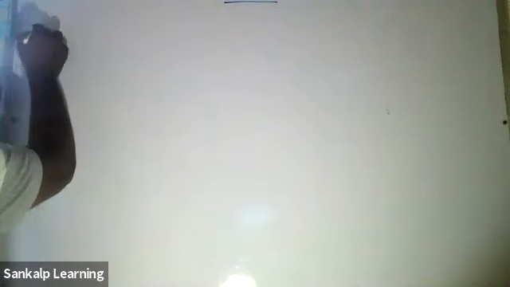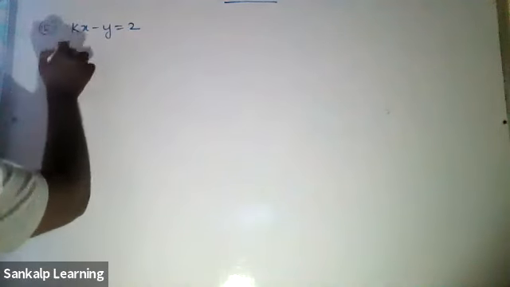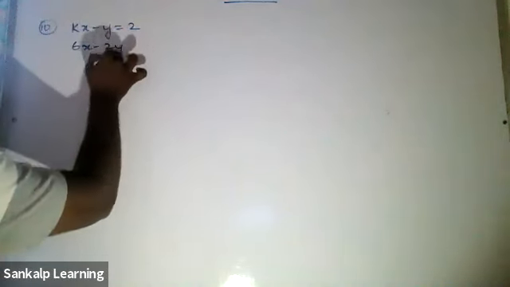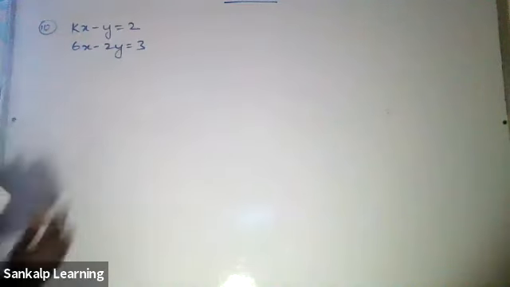Find the value of K for which the system has no solution. Okay, let's take the question. This will be question number 10. Kx minus y is equal to 2. 6x minus 2y is equal to 3.